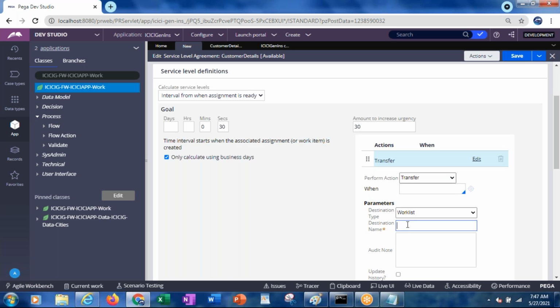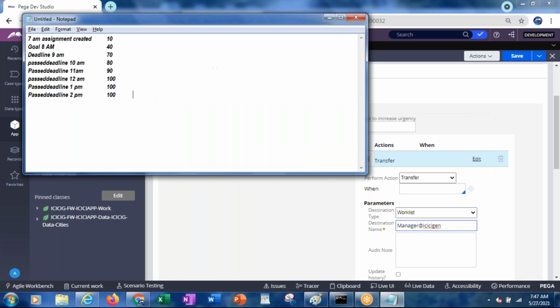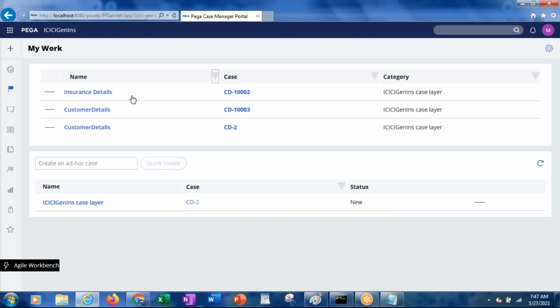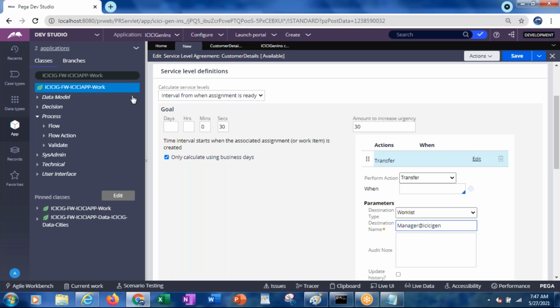For example, I would like the manager, let's say Jen. So what is this operator ID? For this, manager at icicigen.com. Okay, manager at icicigen.com.